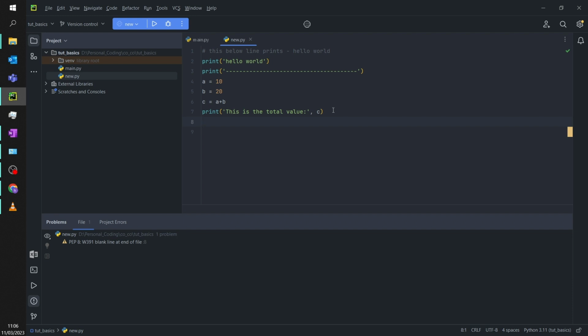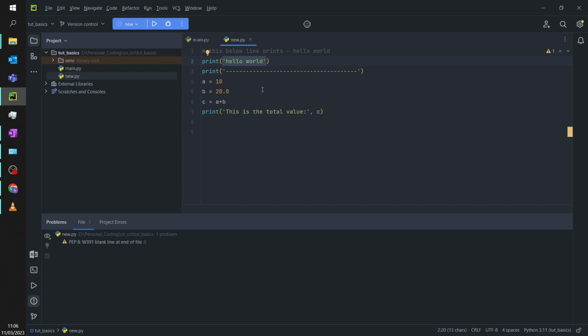So here a is equal to 10, which is an integer. It's a whole number. What happens if it's 20.0? Then this becomes a float. And there is one more data type we call a string. This is any word or text, simply speaking, in the format of a string.